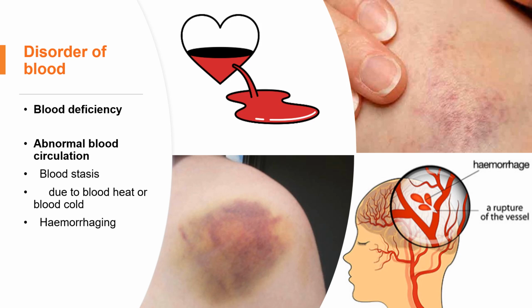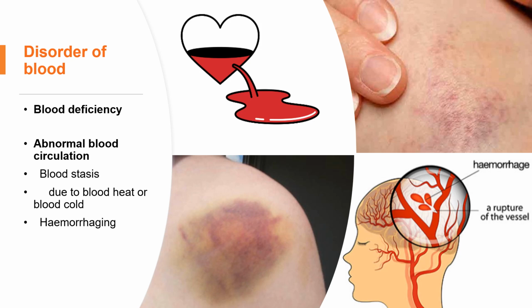If we have blood deficiency, certain tissues or zang-fu organs will be short of blood nourishment, and then we will have all those symptoms. So what are the causes of blood deficiency? How many causes can result in it?